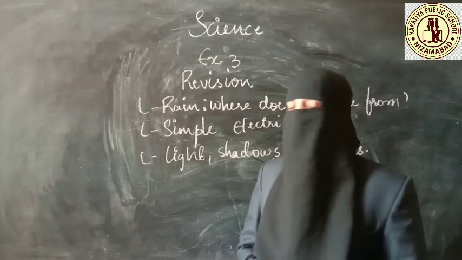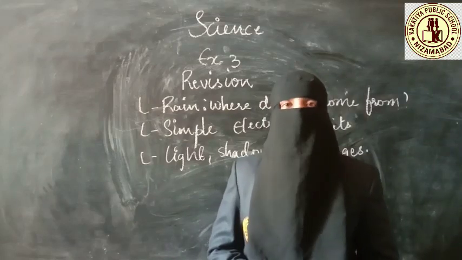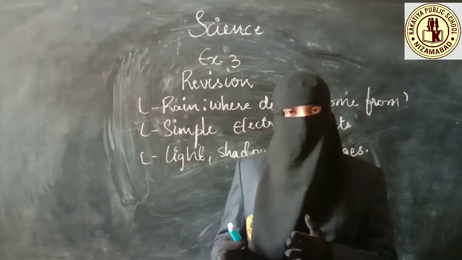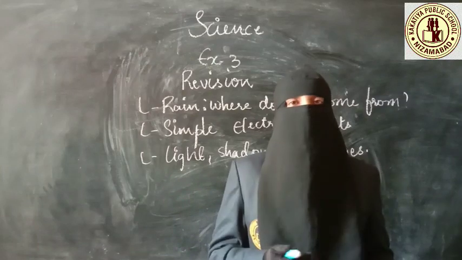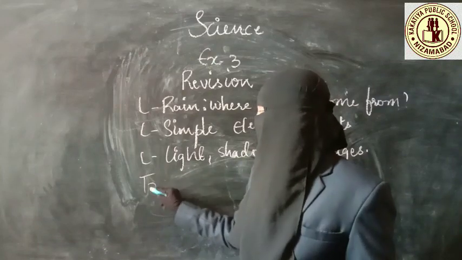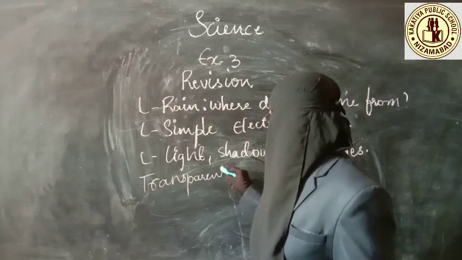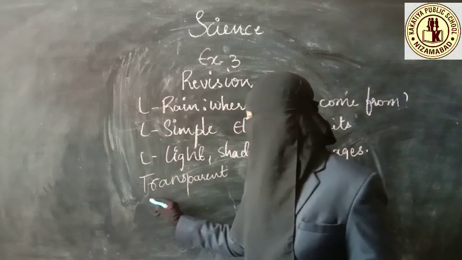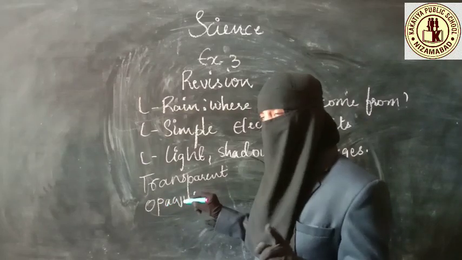Next lesson is light, shadows, and images. In light, shadows, and images, you have learned about three kinds of objects. You have classified the objects based on the path of light. If light can pass through the object, it is transparent. If light cannot pass through the substance, it is opaque. Based on light, I am saying based on light.